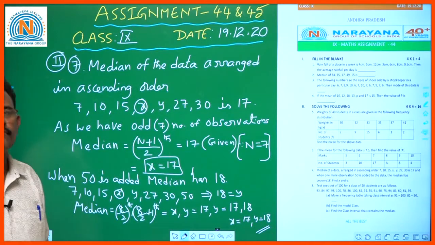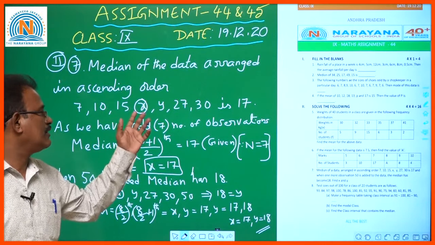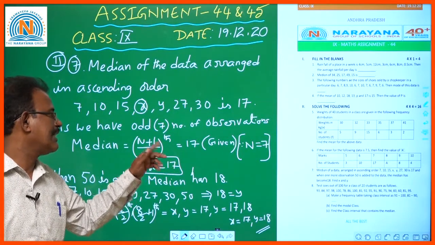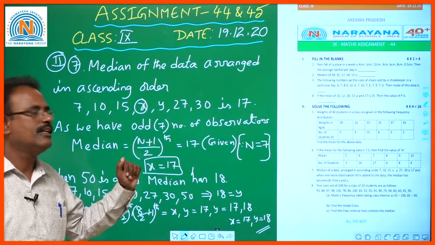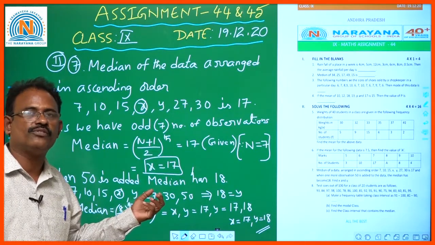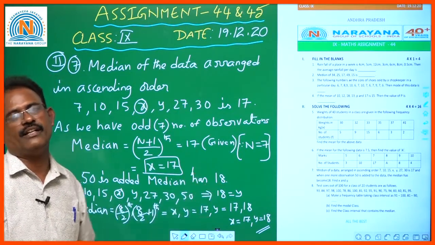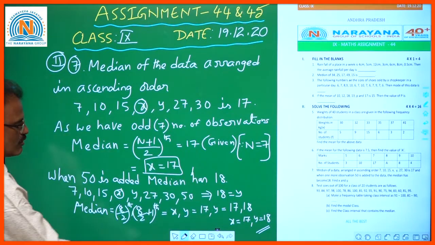Okay, children. Whenever we are considering an odd number of observations, the (n plus 1) by 2 th term is the median. Whenever we have an even number of terms, then the n by 2 th and (n by 2 plus 1) th terms are the medians, children. Okay, this is question number 7.